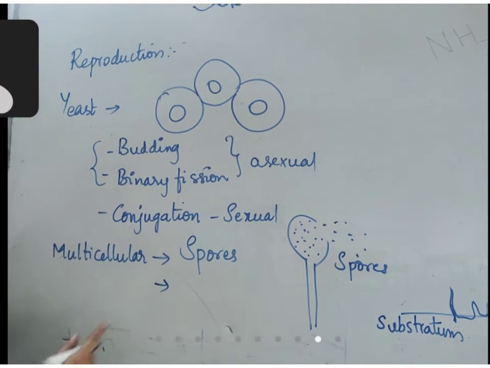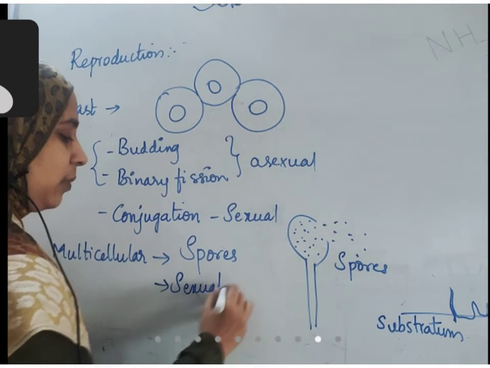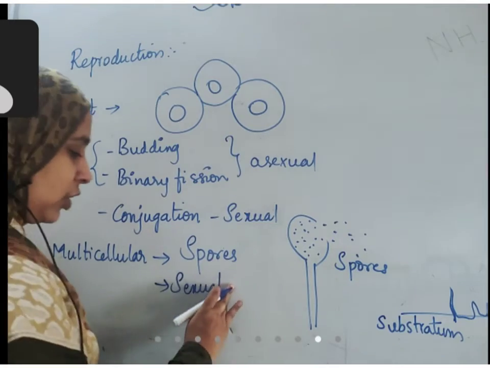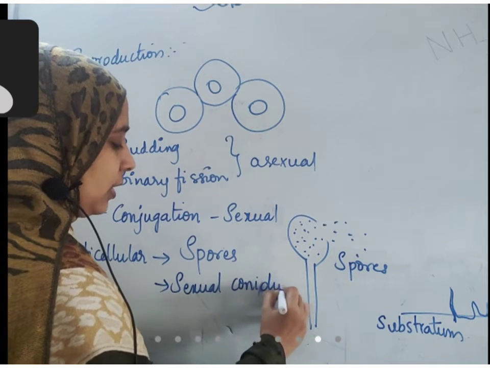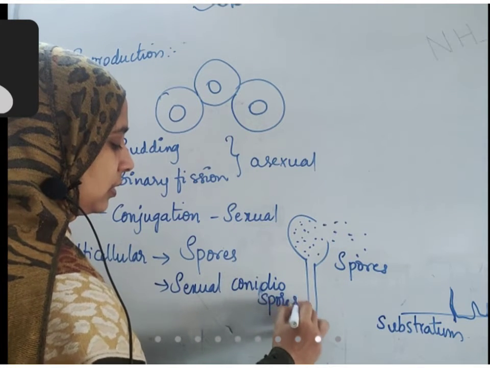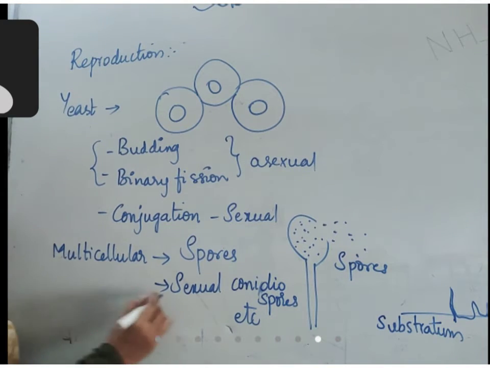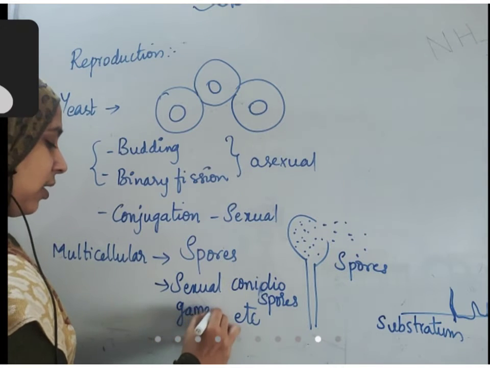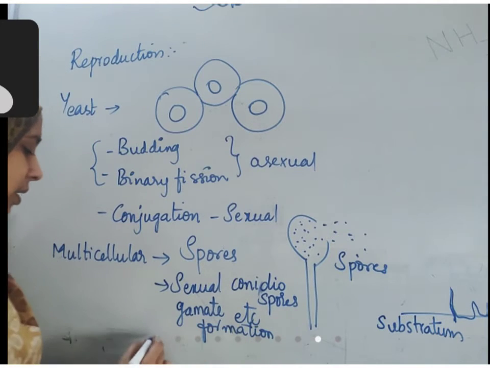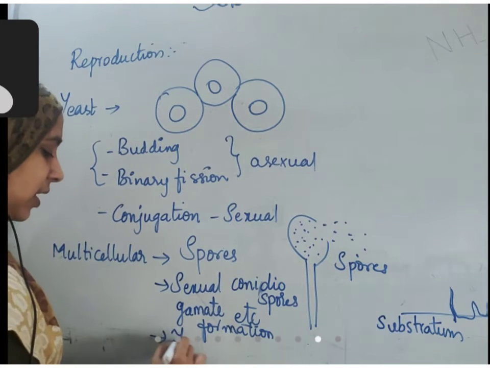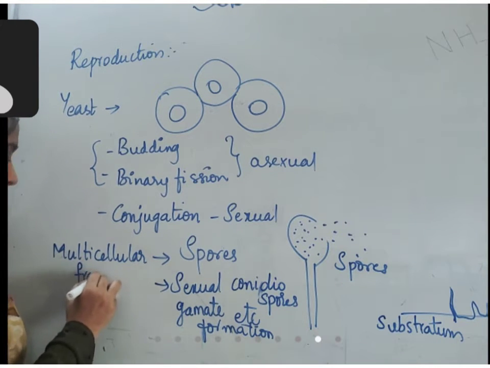And there are some sexual spores also. Sexual reproduction, like formation of different conidiospores. There are certain ways of sexual reproduction also in this, by gamete formation, etc. And we can also see fragmentation.